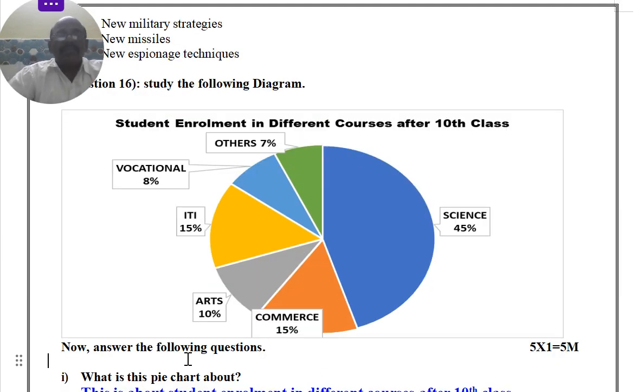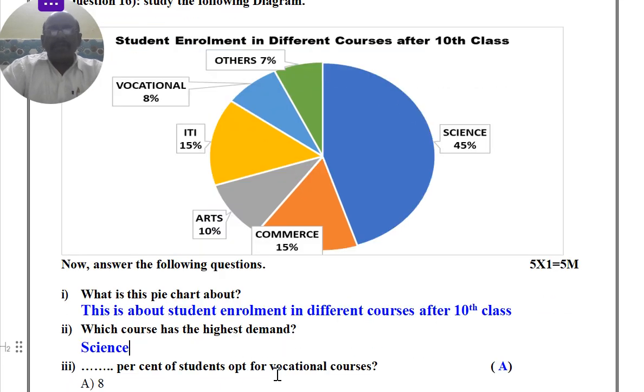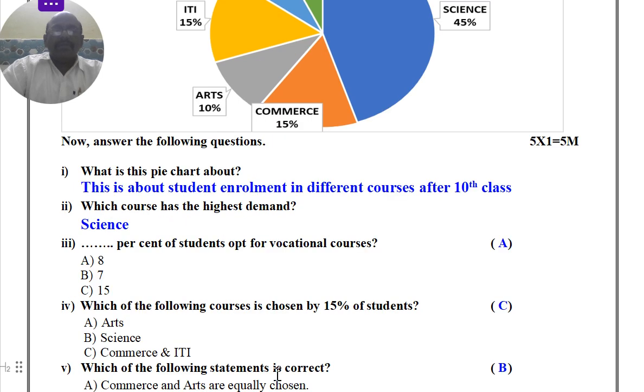Now the picture is given in the fourth one, that is a pie chart. Here you are looking: the blue part is science, parrot green is others, and the other color is vocational. Next, this is the fruit color we are getting: thick yellow is ITI, ash color is arts, and orange color is commerce. It's very easy to do, and you can score easily by looking at this.